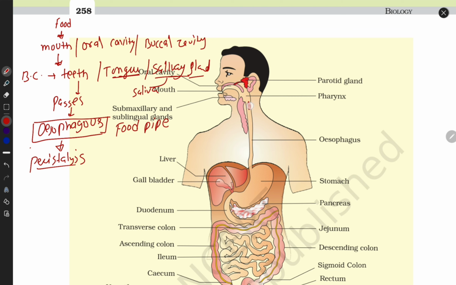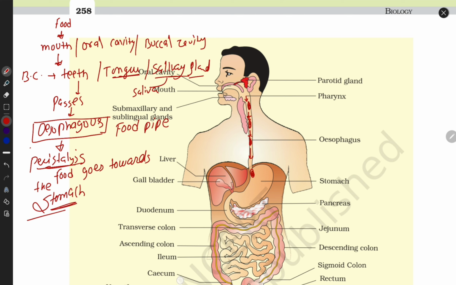Here is the food, and then it pushes forward with pressure, then the food reaches here, then this wall creates some pressure so the food moves here, then this wall creates pressure so the food moves forward. So finally the food comes into the stomach. Due to peristalsis movement, food goes towards the stomach.